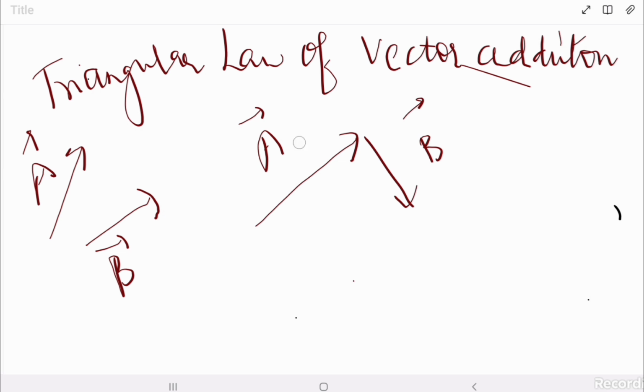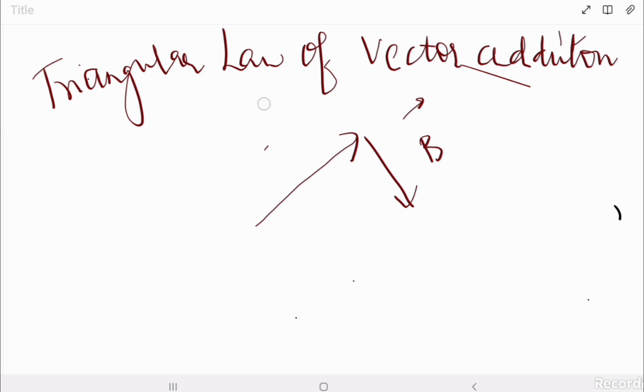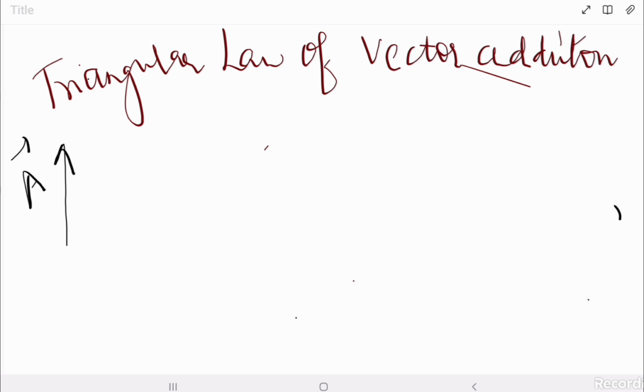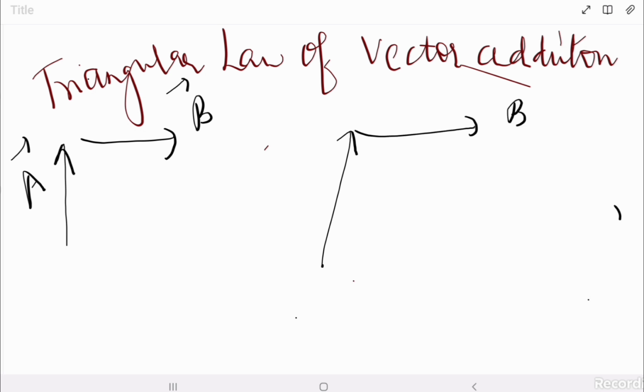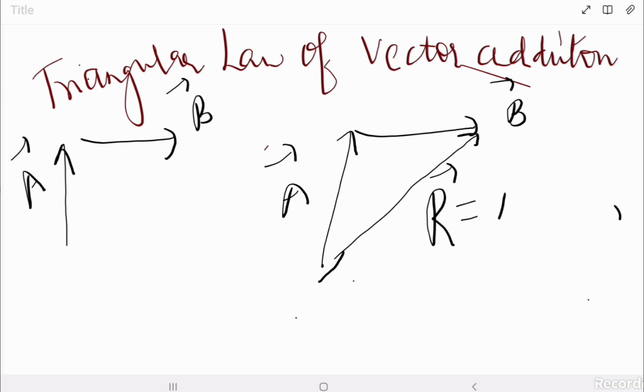Let's take a different example where I can show this in the plane. So let's take this vector A and this vector B. I just want to simplify this. So place these two vectors head to tail. Okay. When you place these vectors head to tail, then draw another vector from the starting point of A to the final point. Then this is your resultant vector, which is A plus B.